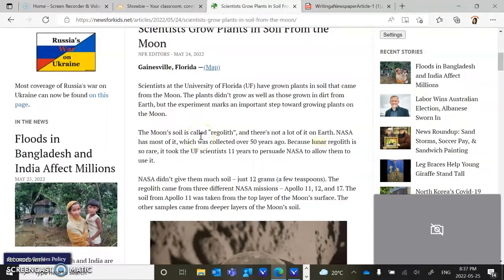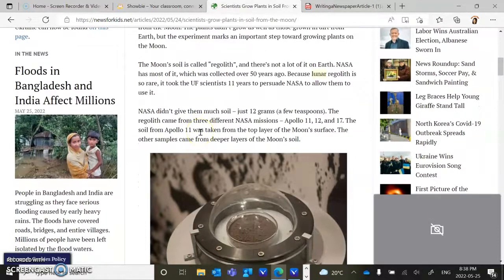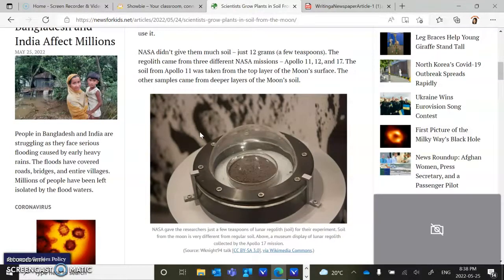Scientists at the University of Florida have grown plants in soil that came from the moon. The plants didn't grow as well as those grown in dirt from Earth, but the experiment marks an important step towards growing plants on the moon. The moon's soil is called regolith, and there's not a lot of it on Earth. NASA has most of it, which was collected over 50 years ago. Because lunar regolith is so rare, it took the UF scientists 11 years to persuade NASA to allow them to use it. NASA didn't give them much soil, just 12 grams, a few teaspoons.